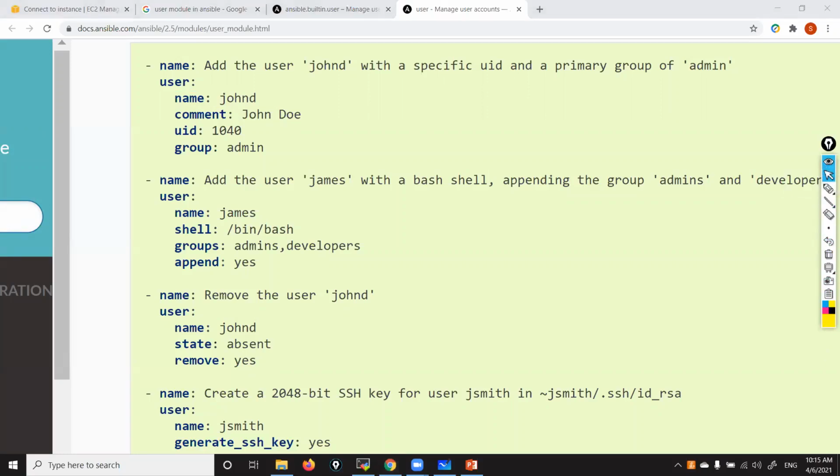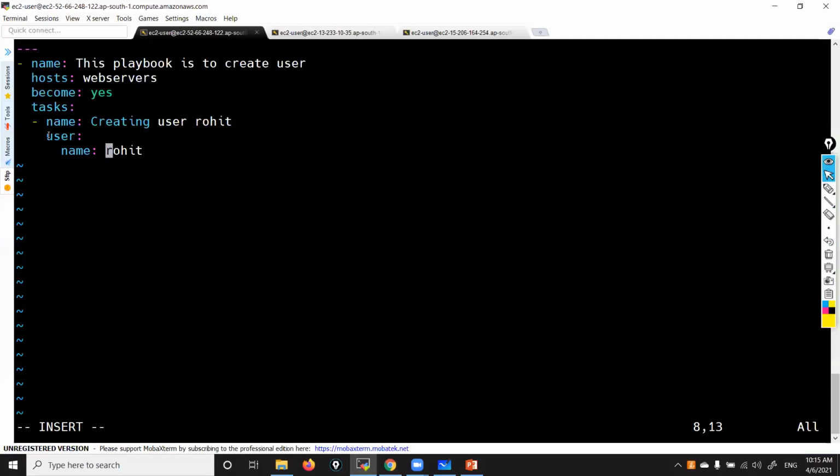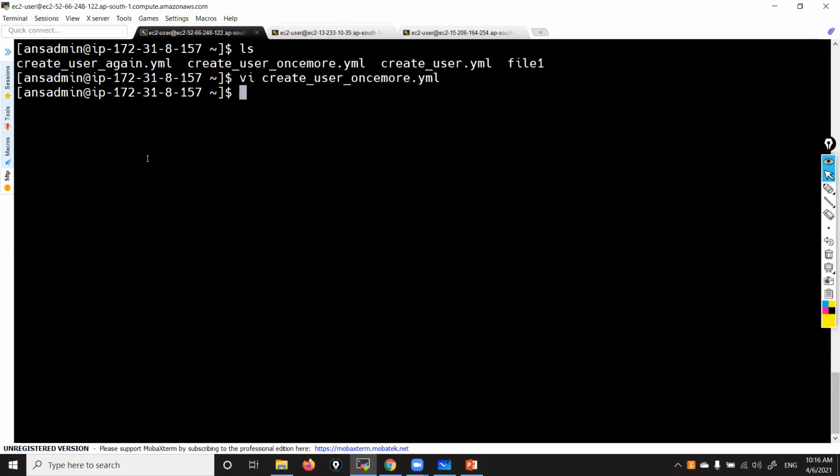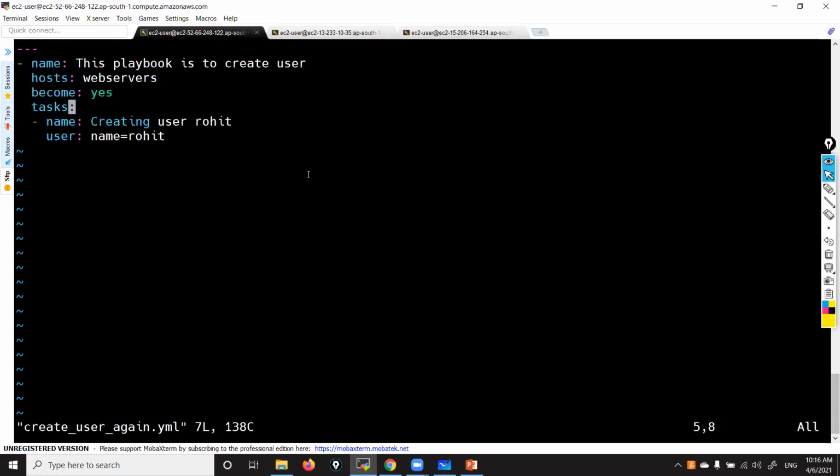Observe carefully. Key colon, one more key. Username colon, then on the next line, name colon space Rohit. But earlier, if you open the old playbook with vi, you can see I mentioned everything in the same line. When you mention anything in the same line, you should mention equal to. That means the entire thing is a value. That's why we have mentioned equal to.